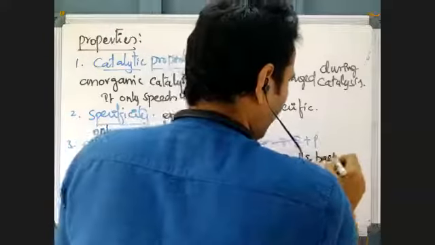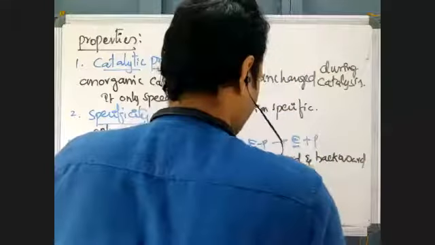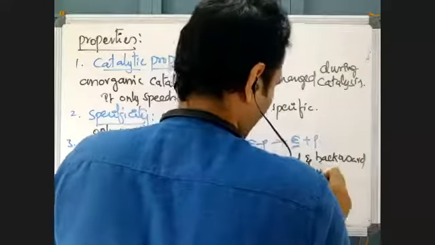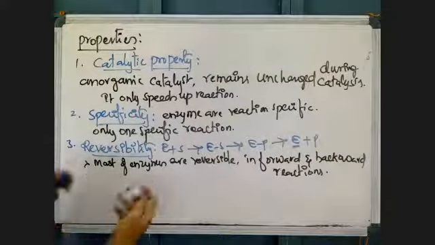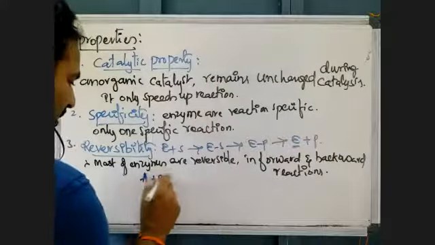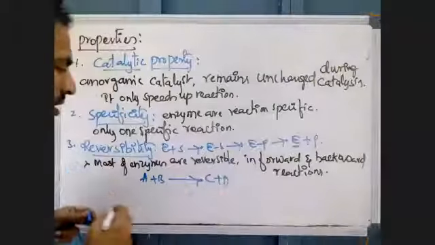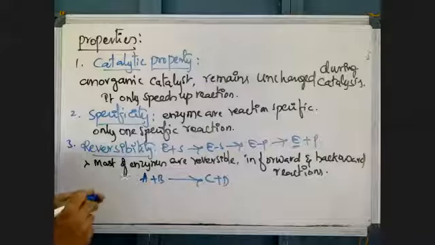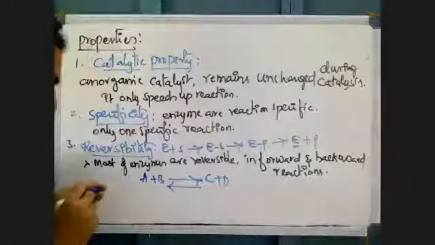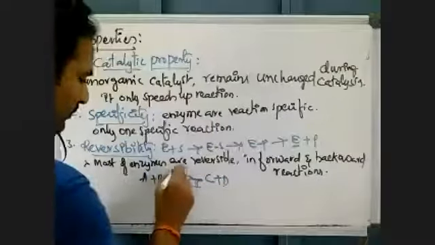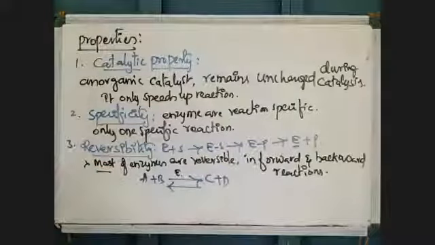Both forward and backward reactions are carried. For example, A plus B is interacted by the enzyme and converted to C plus D. The same enzyme can reversibly carry the same reaction. That is not all enzymes, but most of the enzymes.